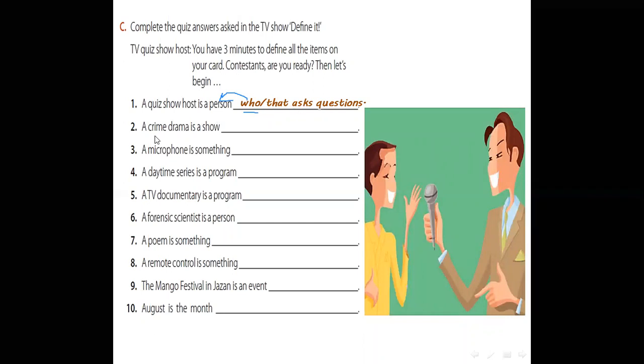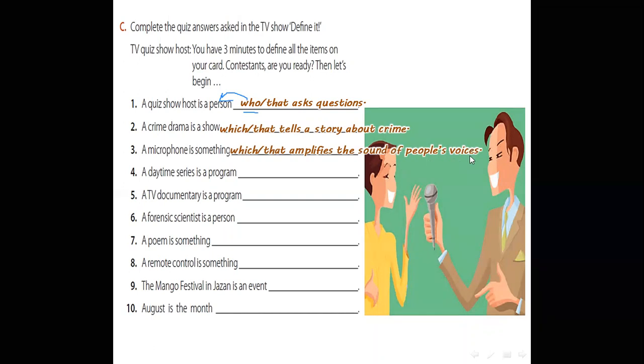Number 2, a crime drama is a show which or that tells a story about crime. Here we use which because it refers to a thing, show. A microphone is something, excellent, which or that amplifies the sound of people's voices.